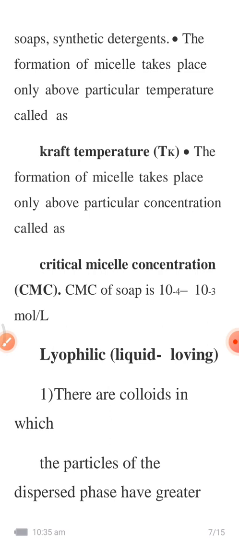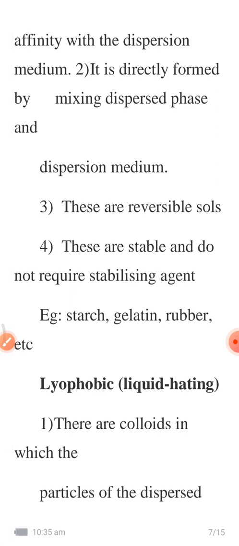These are the colloids in which the particles of the dispersed phase have a greater affinity with the dispersion medium. So loving, right? There should be an affinity between the particles present in the dispersed phase and the dispersion medium. So it is directly formed by mixing the dispersed phase, that is the particles, and the dispersion medium.